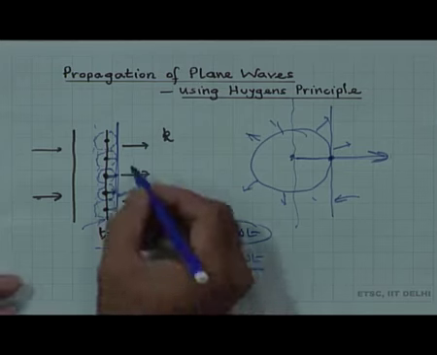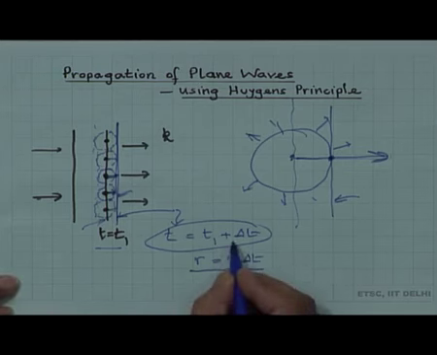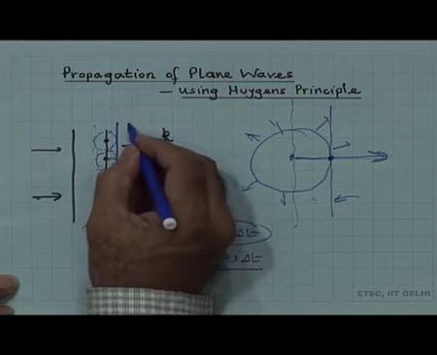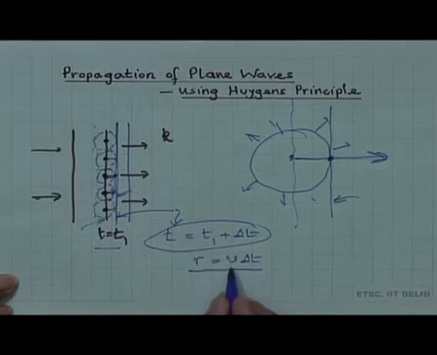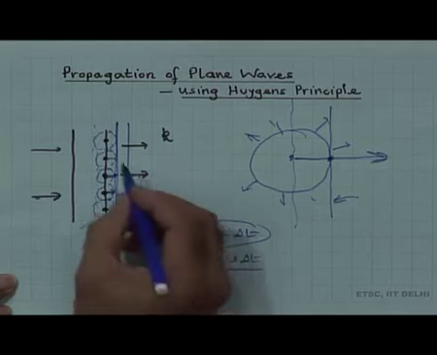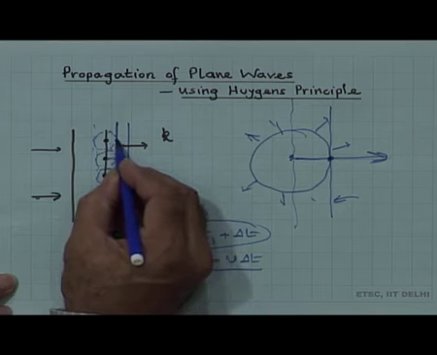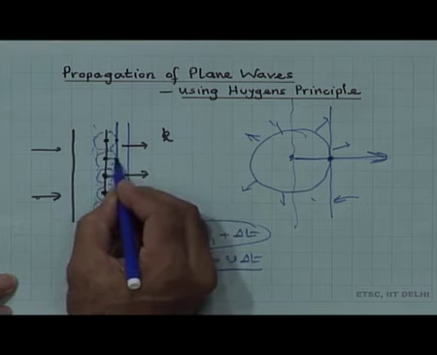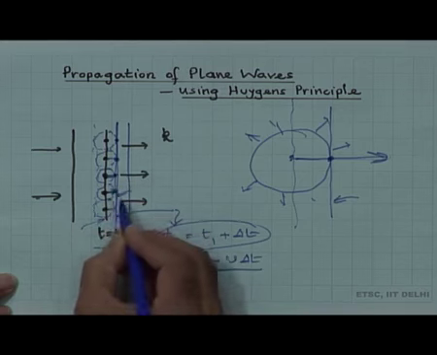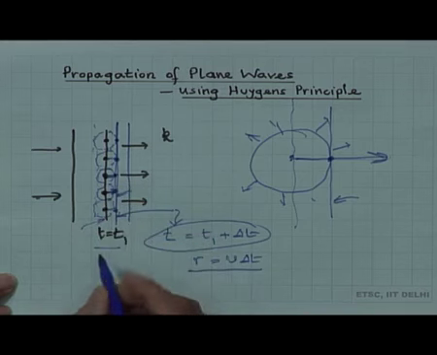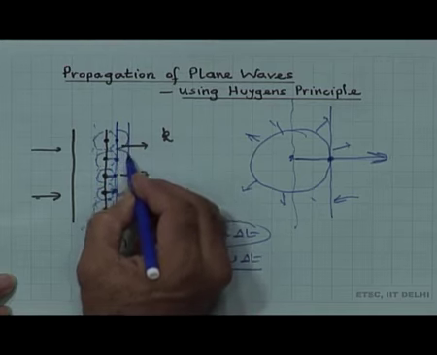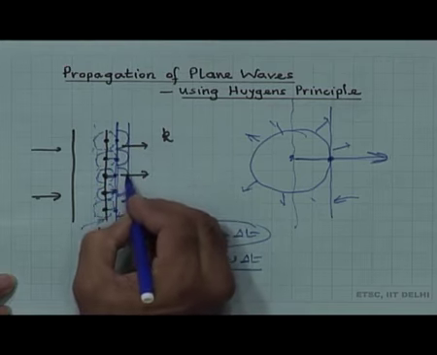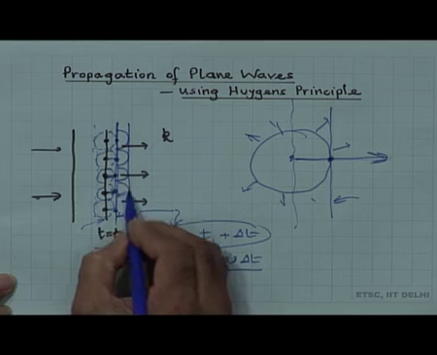If you continue this at a later time t1 plus 2 delta t, then we have to draw spheres of radius equal to v times 2 times delta t, or alternatively you could consider secondary point sources on the second wavelet, and draw again spheres like this, the spherical waves coming out of the point sources.